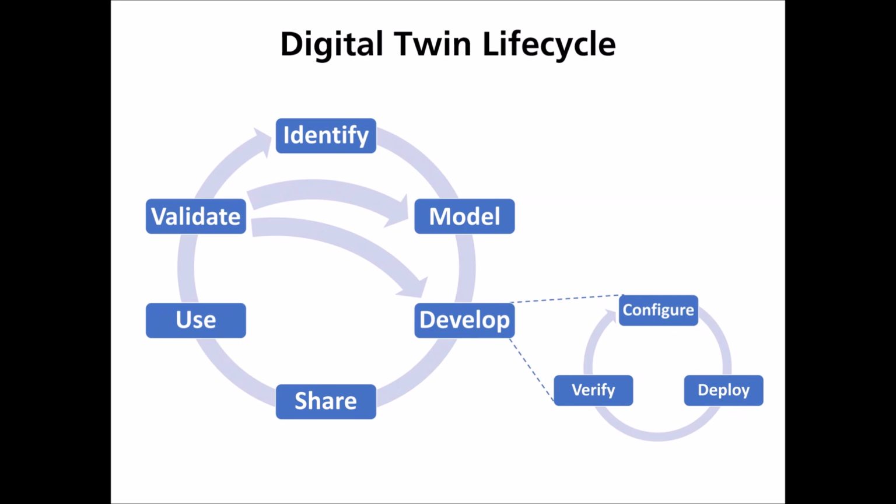Digital twins follow a life cycle, starting with identifying the need for a digital twin, modeling it, and developing an executable digital representation. After the digital twin has been deployed, it can be shared with and used by others. In the validation phase, the need for new digital twins can be identified or existing digital twins may need to be adjusted. FA³ST aims to provide a set of tools that support users and developers in any phase of the digital twin lifecycle. In this presentation, we will talk about the FA³ST service, which focuses on the development phase and enables creating executable digital twins.